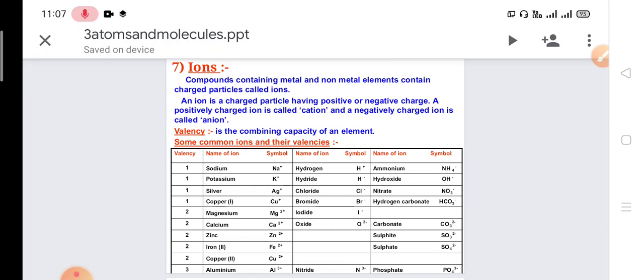Now the names of the ions: you can see hydrogen forms the hydride ion, then chloride, bromide, iodide, oxide ion. And these are the nitride.